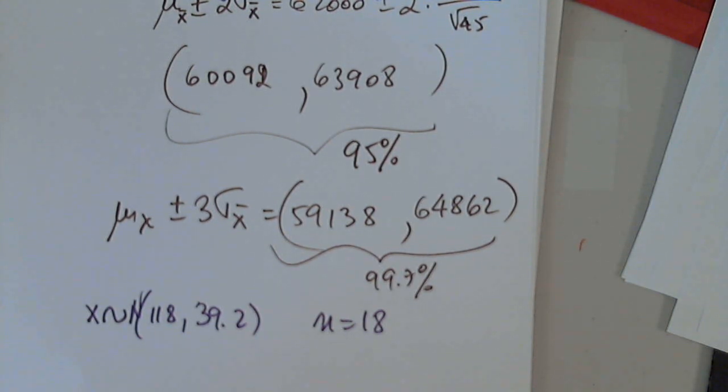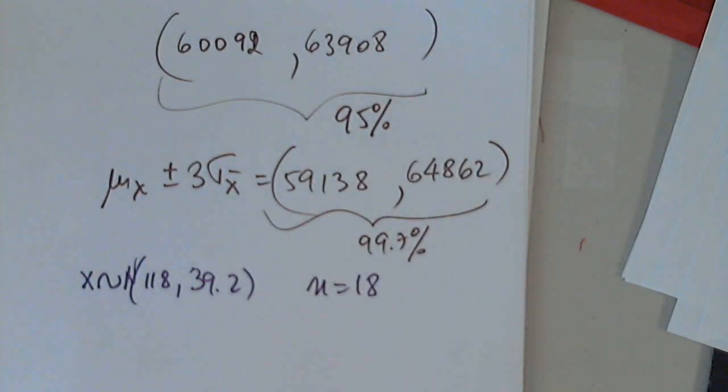Then I'm looking at C. It does have 118, so I have to calculate plus or minus 2 standard deviations from the mean, actually.